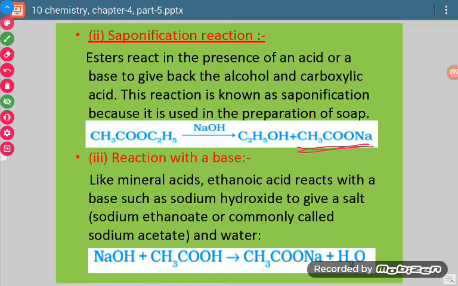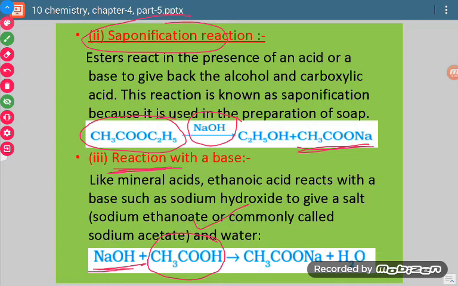Now reaction with a base. Here we are going to discuss the reaction of ethanoic acid with base. In case of saponification, the reaction was with base, but the reaction was of ester. Now in this case the reaction is of carboxylic acid with base.